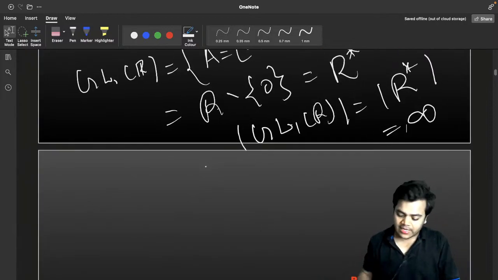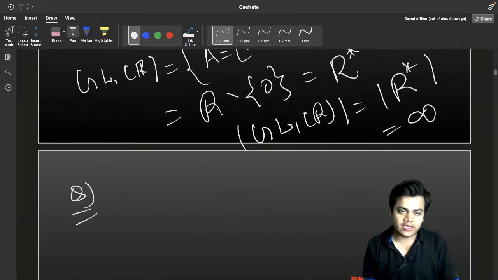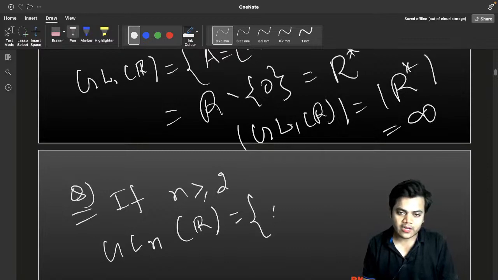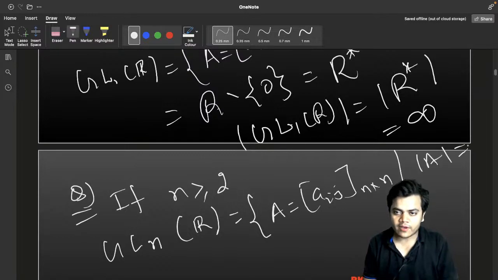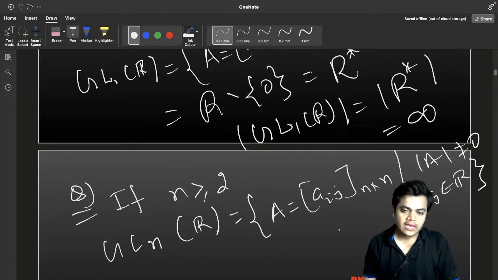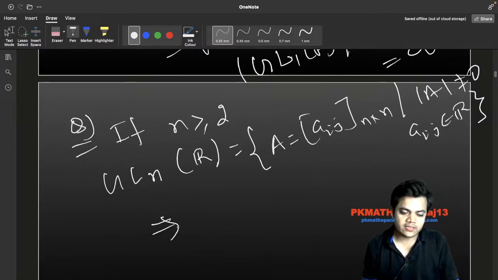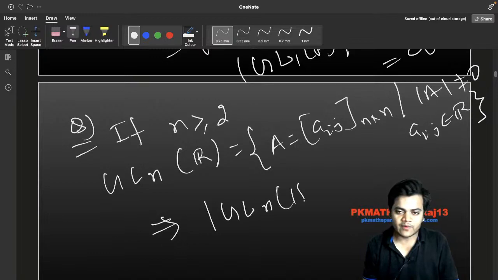अब मैं यहाँ पे let me take another question and case. You can say if we are going to take n greater than or equal to 2, then in that case GLNR is equal to what? A is equal to Aij, n cross n, such that determinant of A is not equal to 0 and Aij belongs to R. Okay, then what do you think? What will be the thing? Then in that case you can say what? The order of GLNR will be what? What do you think?